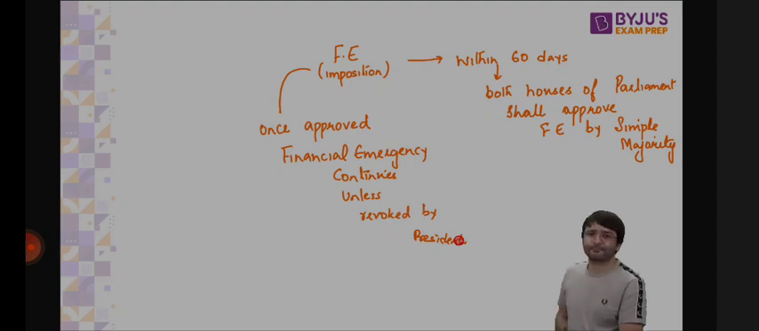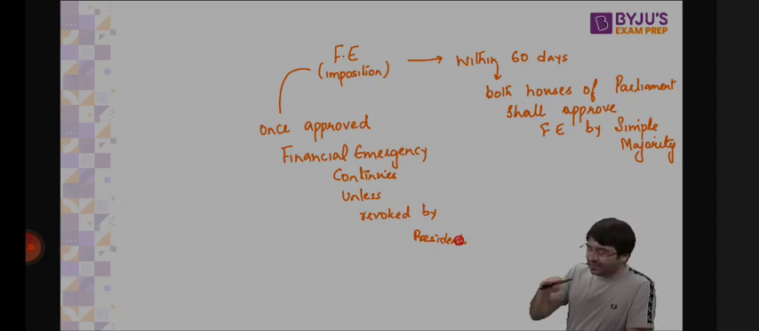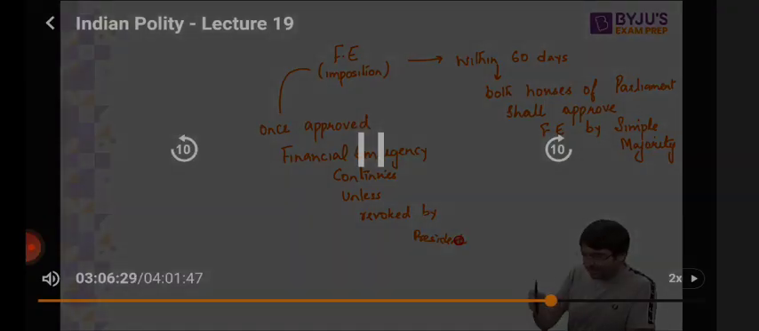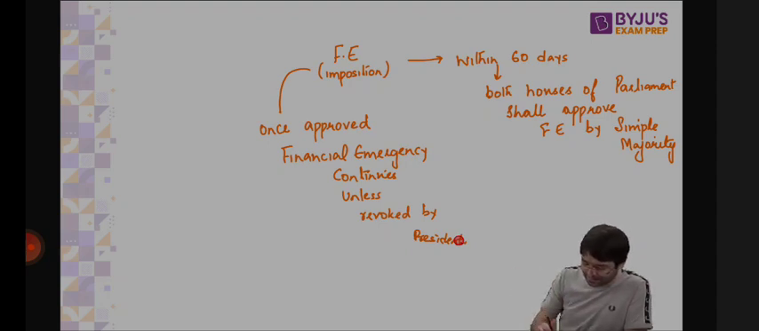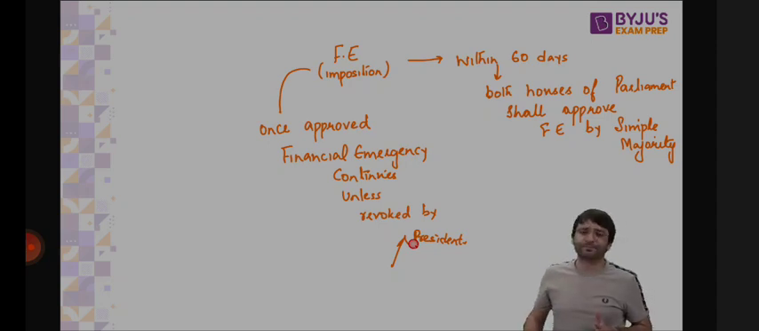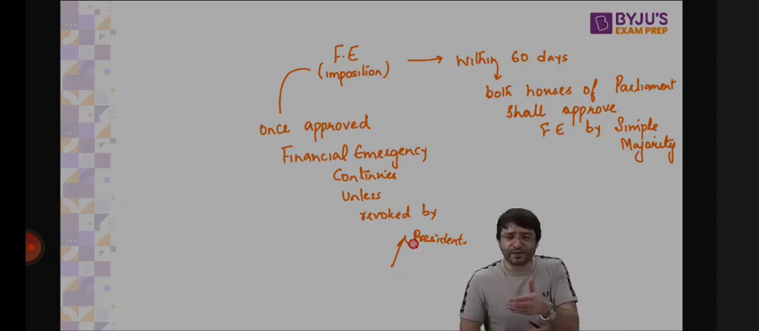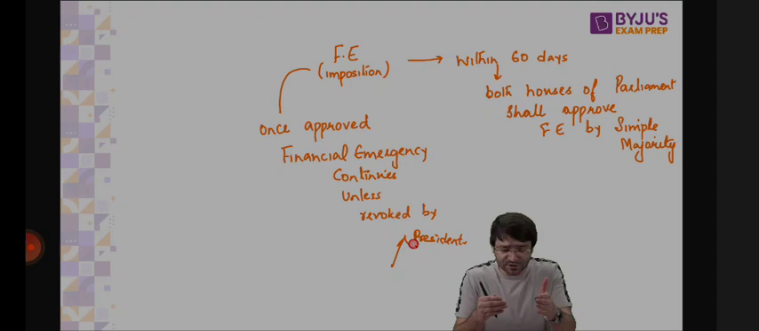Financial emergency is proclaimed by the president on the advice of the cabinet. Once it is proclaimed, then within 2 months of its proclamation, both Lok Sabha and Rajya Sabha will have to pass a resolution by simple majority approving financial emergency. Once it is approved, it continues forever and ever unless and until revoked by the president on the advice of the cabinet. Which means national emergency, if it is proclaimed today, then within 1 month, within 30 days, both Lok Sabha as well as Rajya Sabha will have to approve national emergency by special majority.